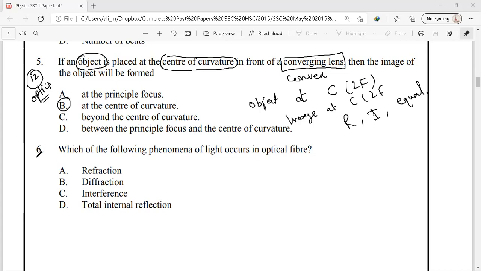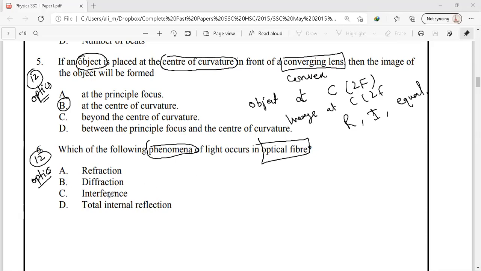Next, we have question number 6. This is again from our chapter number 12, Geometrical Optics. Which of the following phenomena of light occurs in an optical fiber? So, optical fiber is a device that is used to transmit light, or transmit data in the form of light, from one end to the other end.